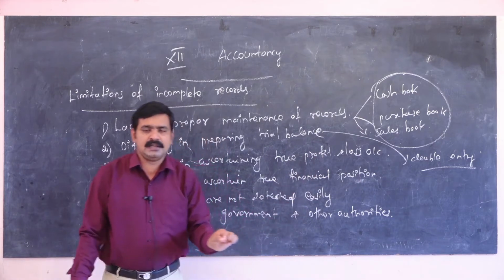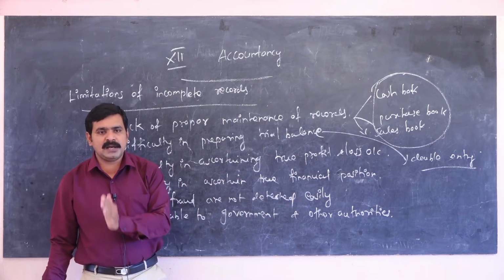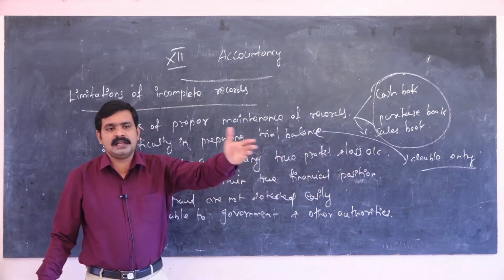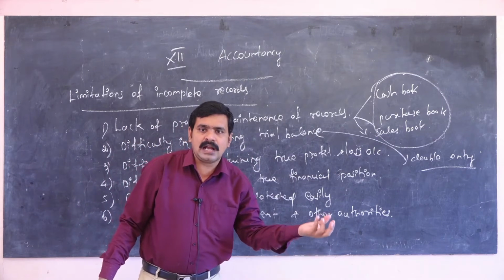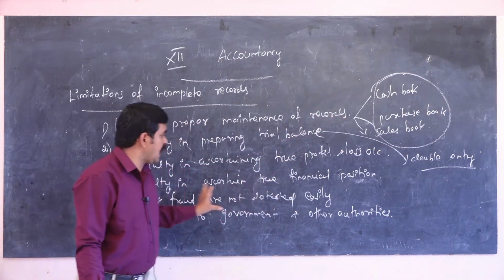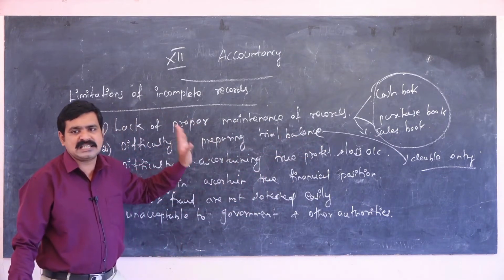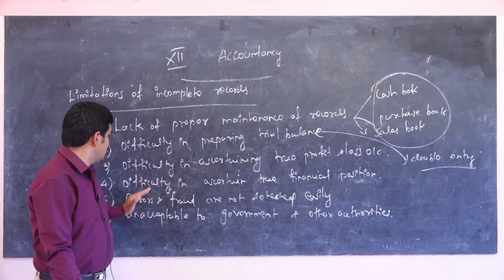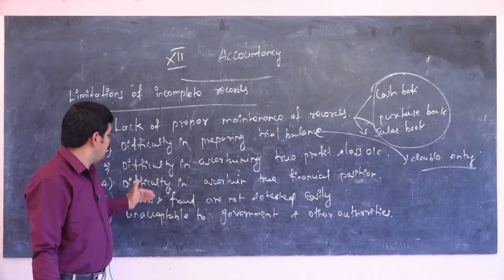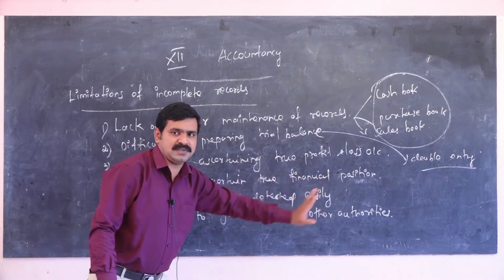When the proprietor knows the correct financial position, the company will grow to a high level. In single entry companies, there is no growth to a high level because they do not prepare proper accounts. That is unsystematic records, called the single entry system. This is one of the limitations of incomplete records: difficulty in ascertaining true financial position.